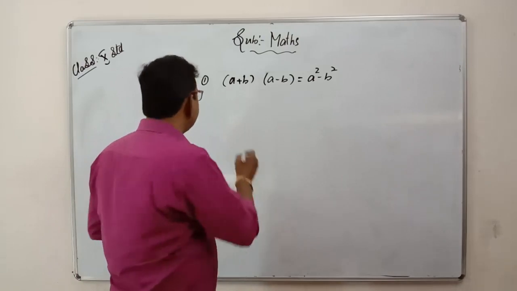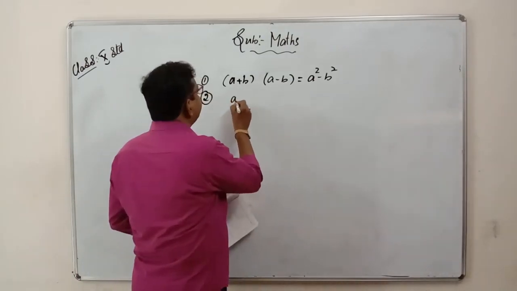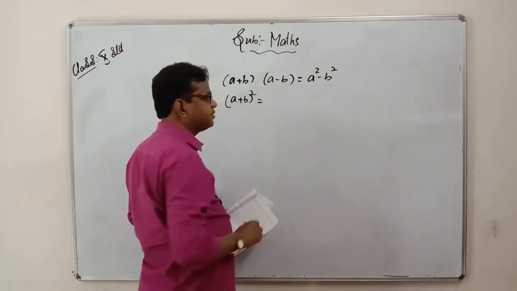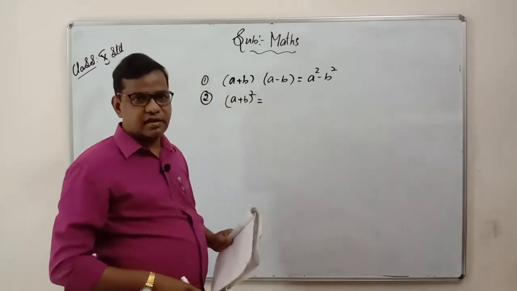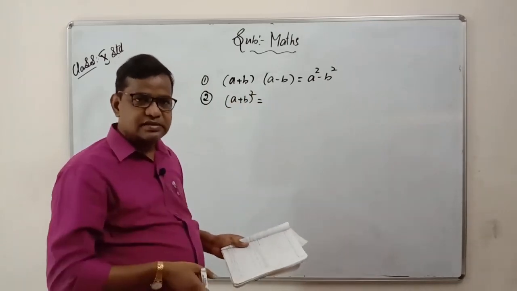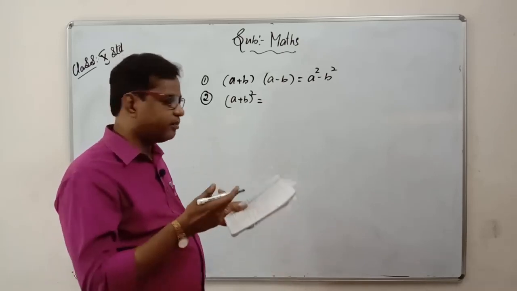The second one is (a plus b) whole square. What is (a plus b) whole square? It is a simple one. I think you have studied it already in 8th and 9th also. So once again, I will repeat it. Copy these formulas, practice them. If you want, you can write each formula five to six times and practice.